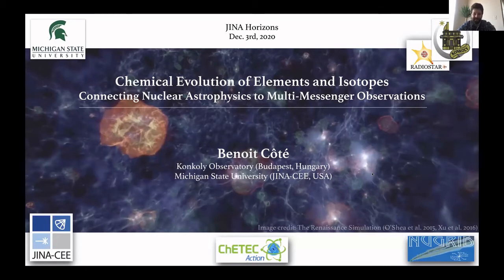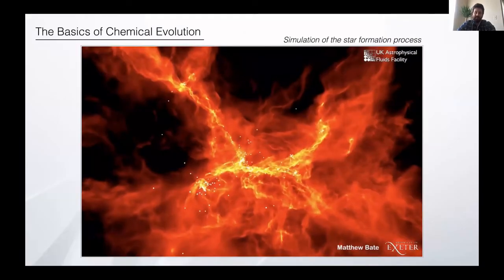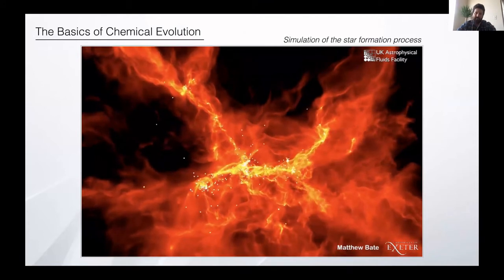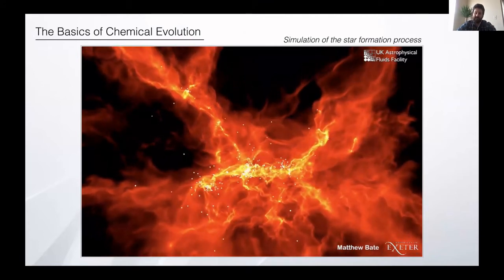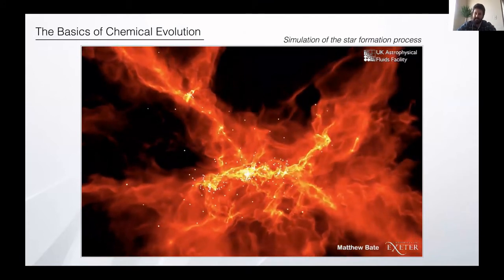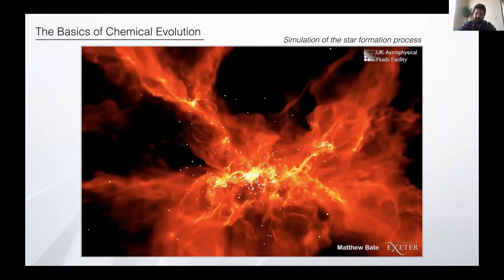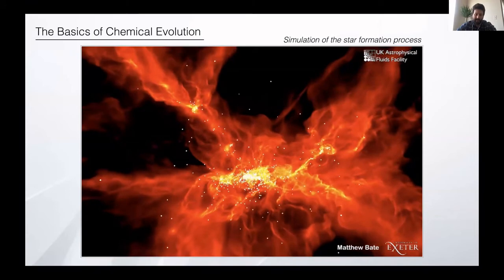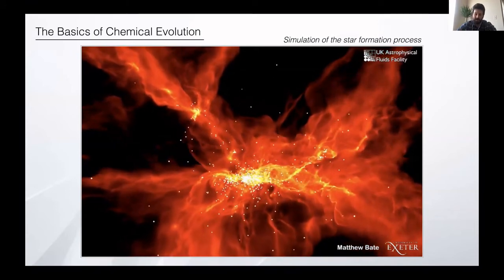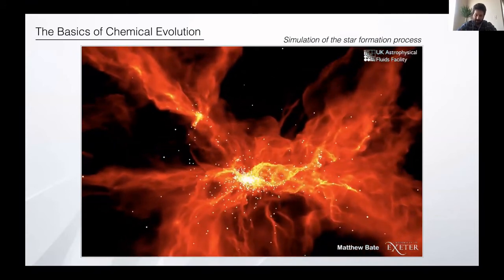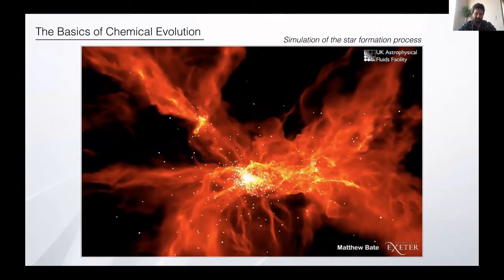I'm gonna discuss galactic chemical evolution, and I want to take you back to the basics. The chemical evolution cycle and the evolution of the elements in a galaxy is tightly linked to the star formation process, because when you form stars within a galaxy, you are actually creating the progenitors for all the nucleosynthesis processes and astrophysical sites.